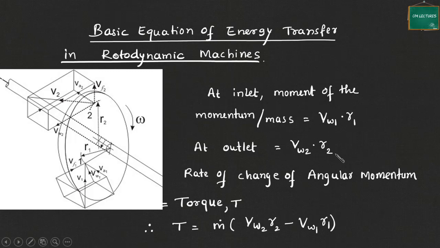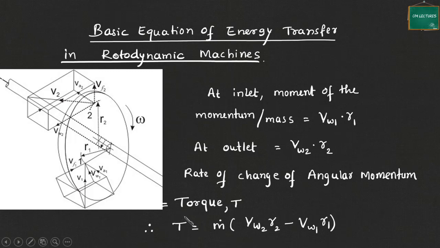Some concepts of mechanics are involved here. If you are not getting this part, you should review those concepts in mechanics. V_W1 into R1 is the angular momentum at point 1. At outlet, the angular momentum is V_W2 into R2. It is the tangential component into radius, at inlet and exit respectively. The rate of change of angular momentum is the difference between these two, and it is known as torque.